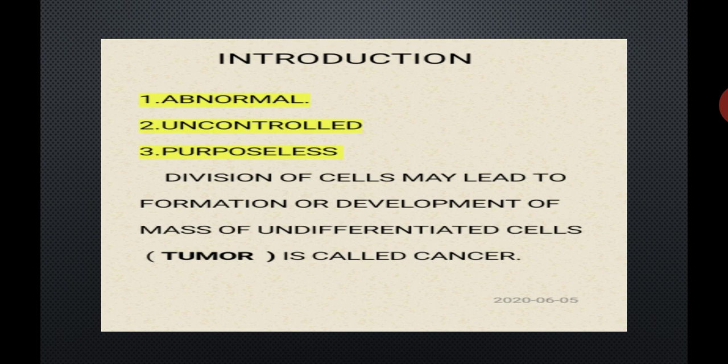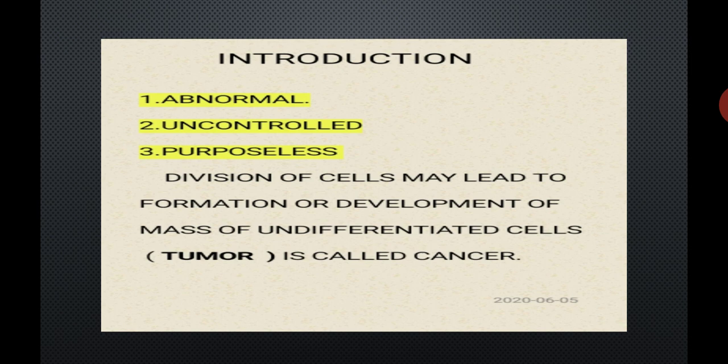So students, in cancer abnormal, uncontrolled and purposeless division of cells occurs. This is the main feature of cancer. We repeat the definition of cancer once again.